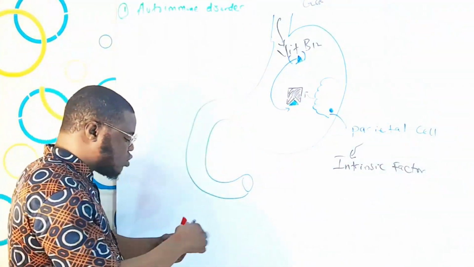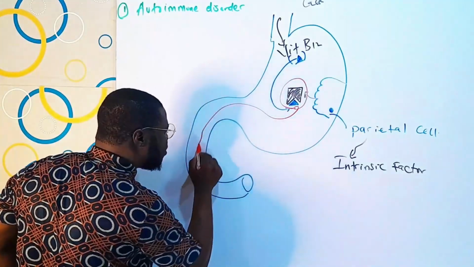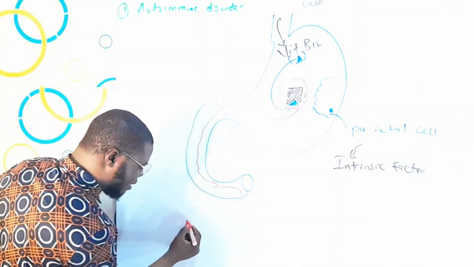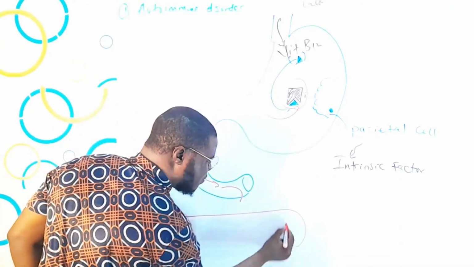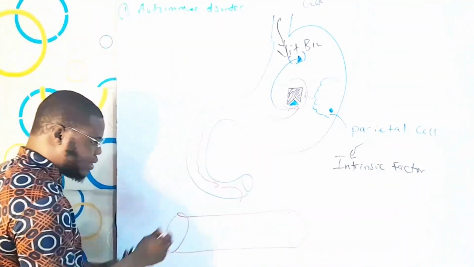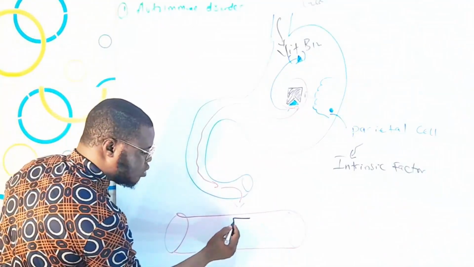And now, together, they start moving, and mainly they get absorbed in the ileum, and then that takes them into the bloodstream. So they get absorbed into the bloodstream together.